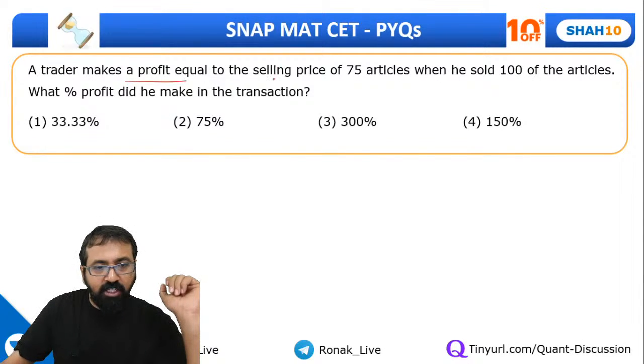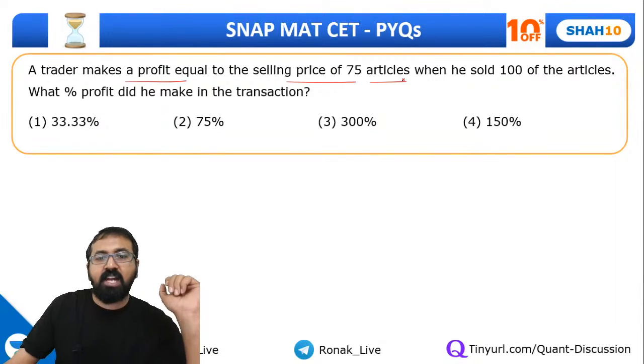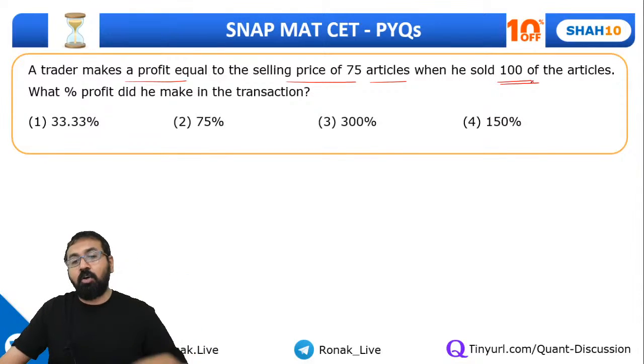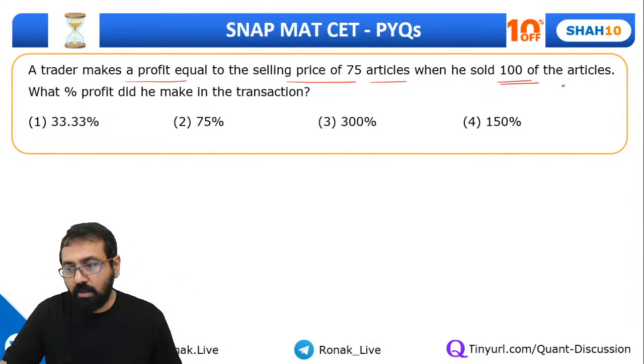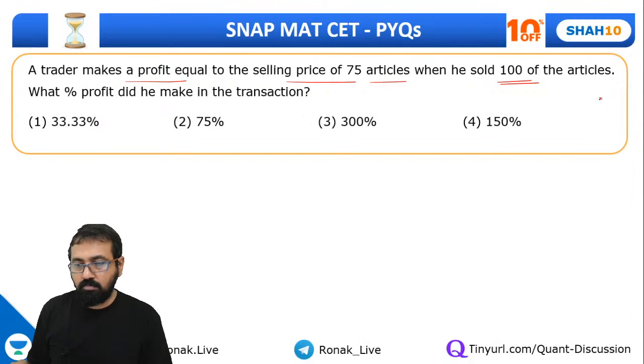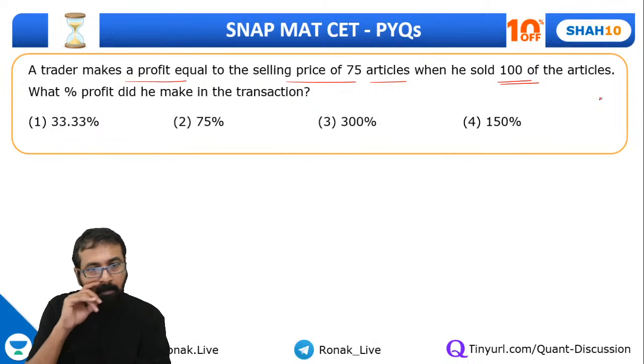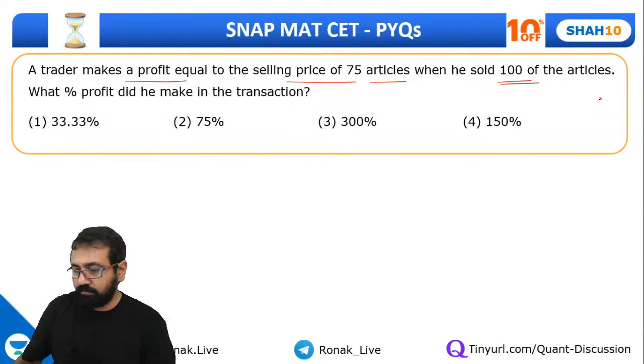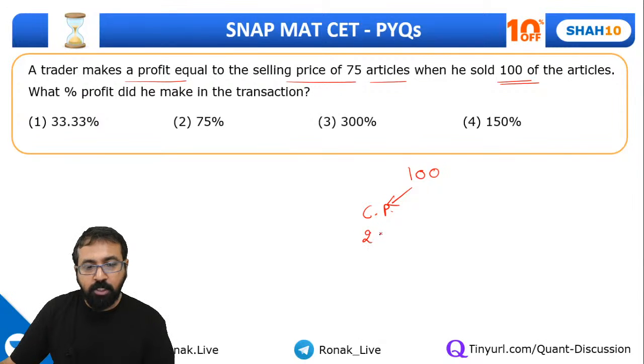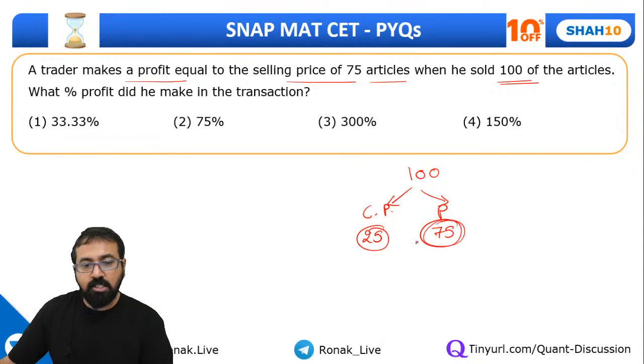A trader makes a profit equal to the selling price of 75 articles when he sold 100 articles. Can I say he sold 100 articles, everyone? So out of this, his cost price should be the cost of 25 articles, and his profit should be equal to 75 articles. This is given. So this is the profit, and this should be the cost, because in total he has sold 100 articles.